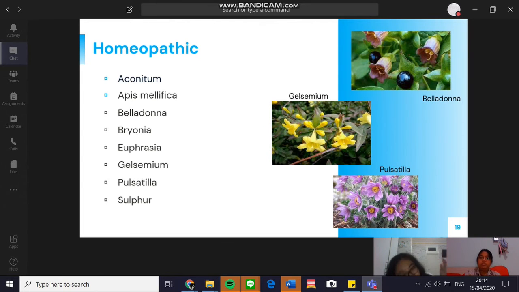And the next one is gelsemium, for the early stages of measles, when there is a slow onset of fever and chills, cough, headache, weakness, and a watery nasal discharge that burns the upper lip. This remedy is most appropriate for people who are apathetic and have little or no thirst. And the next one is pulsatilla. Pulsatilla can be used at any stage of measles, but is often used after the fever has resolved.